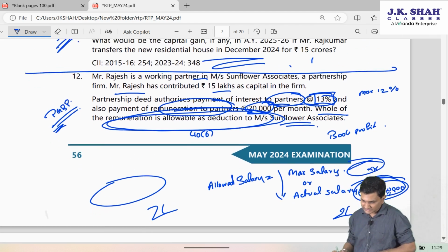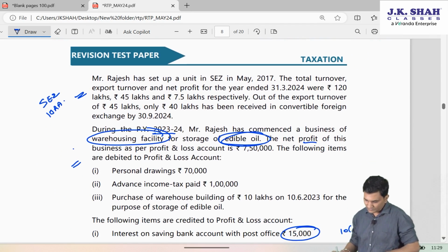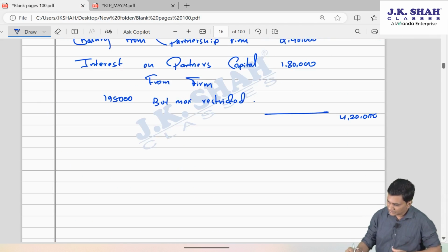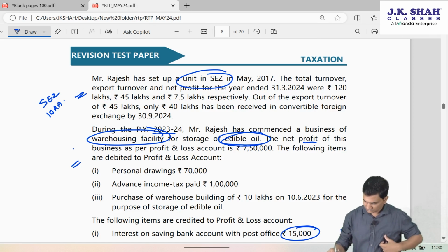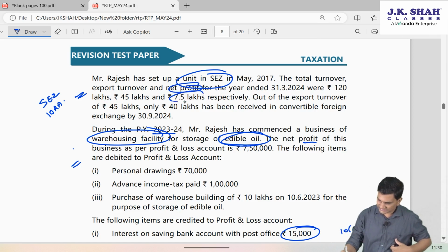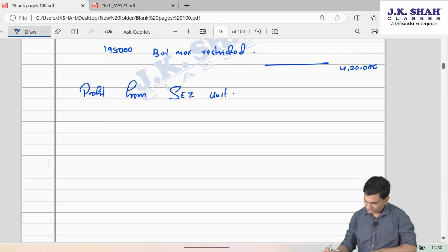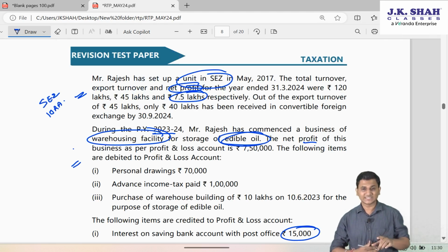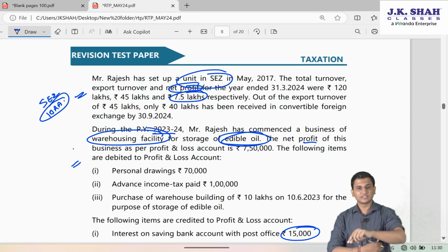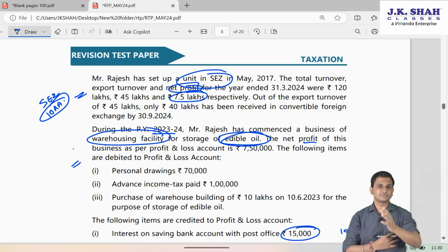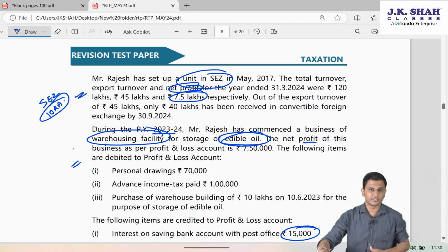Then there is further business income from this SEZ unit. So profit from SEZ unit. They are saying net profit is 7.5 lakh. Friends, under default tax regime, that 10AA deduction is not allowed. So when we calculate his income under the default tax regime, no need to take deduction under section 10AA.